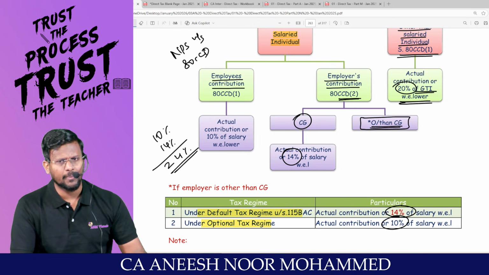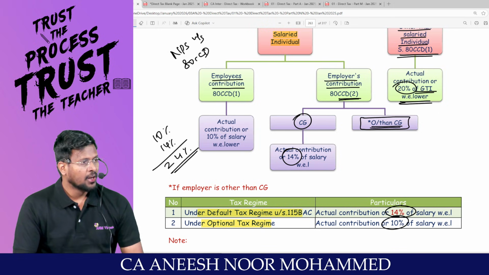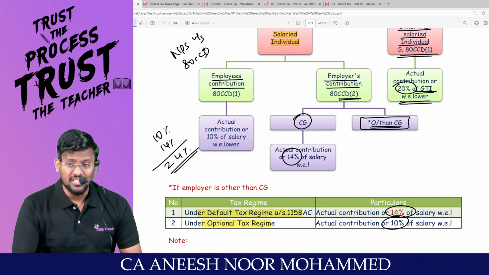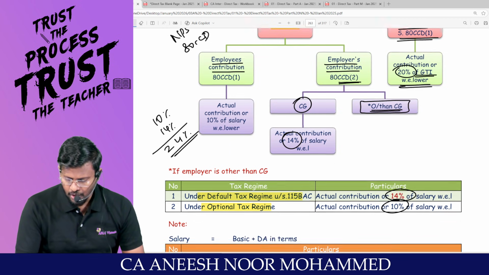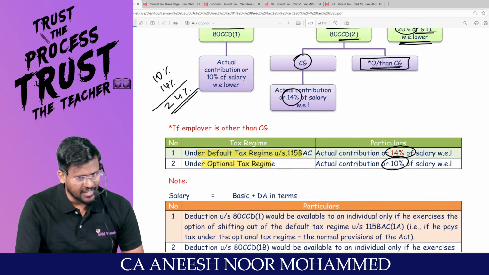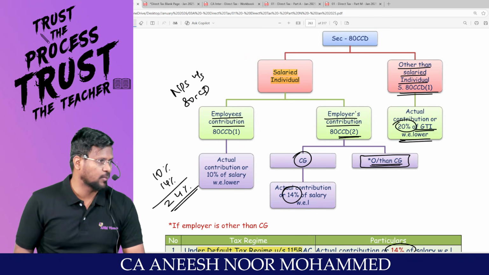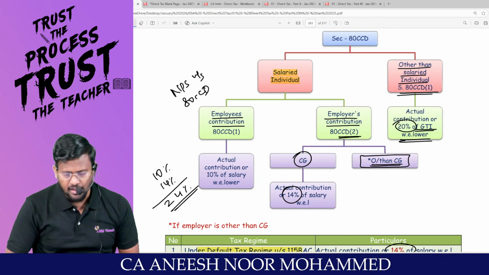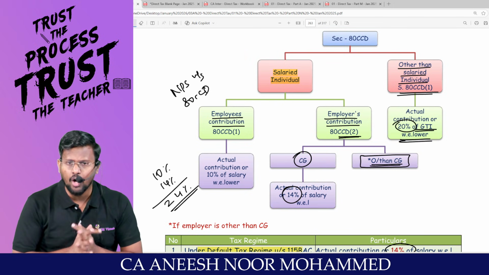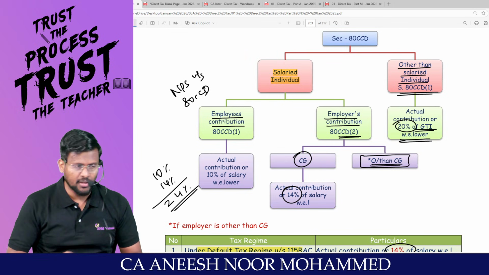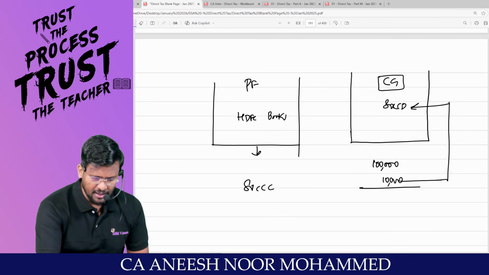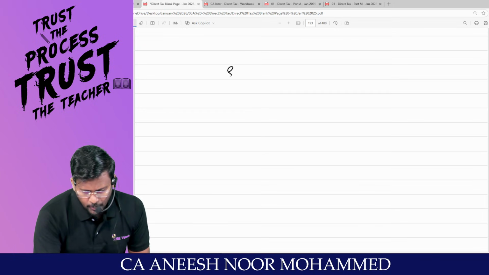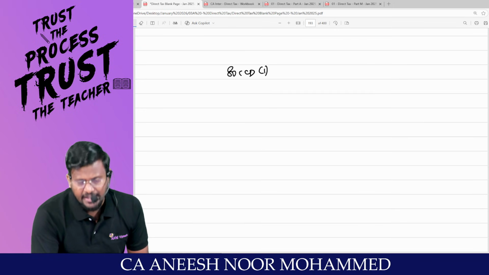Other than central government, my dear lovable students, it depends upon whether the employee is travelling through the default tax regime or optional tax regime. If it is default tax regime, 14% of salary; optional tax regime, 10% of salary. Are you all really with me? Other than salaried individual, then actual contribution or 20% of gross total income, whichever is lower. Sir, here they are having some more limit. So we understood 80CCD subsection 1.